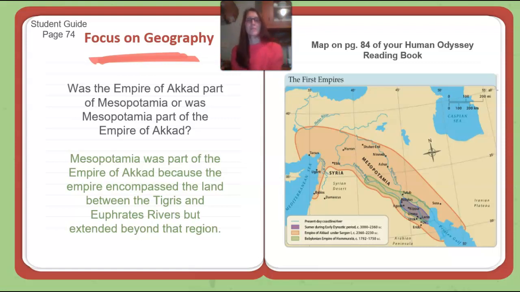So Mesopotamia was part of the Empire of Akkad because the empire encompassed the land between the Tigris and the Euphrates rivers, but it also extended beyond that region. So if we take a look here on the map, between the Tigris and the Euphrates rivers is right here. So that Fertile Crescent area, but it also extended beyond that. Okay, so it extended beyond both north, south, west, and a little bit east.